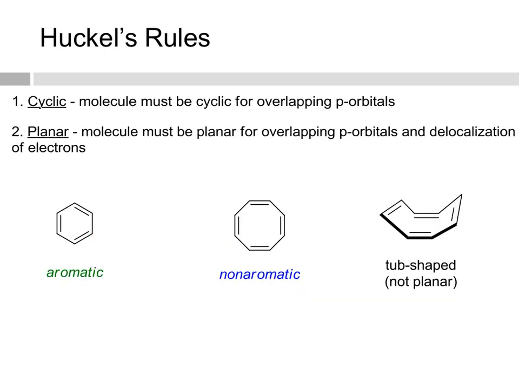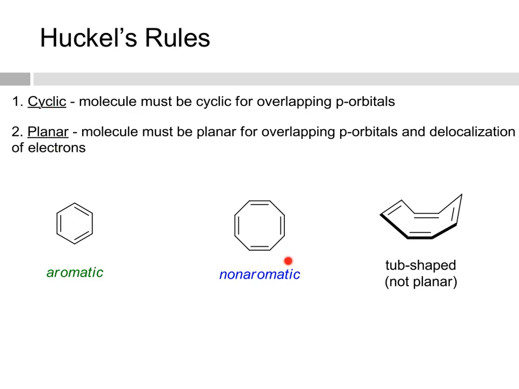Now let's look at each of these rules. A molecule must be cyclic so that it can have overlapping p orbitals. It must be planar so that those overlapping p orbitals can have delocalization of electrons. So for instance, if this were a planar molecule and it is completely conjugated, then in that case we can see that the electrons would be delocalized all over the ring. Likewise, in benzene, the electrons are delocalized all over the ring because it's cyclic, planar, and completely conjugated.